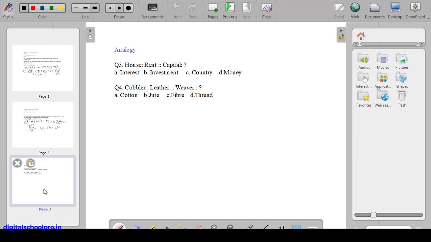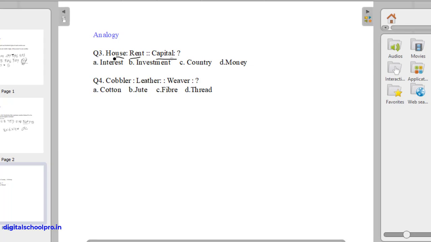It is analogy now. We have already done analogy in our earlier class. Now we start here. House is equal to rent and capital is what? If we have a house, we can earn money by renting it out, right? So if we have capital, how can we earn money? We can earn money through interest. Investment is not the correct answer, because we invest the capital; the earning is interest. Country and money are not relevant. Interest is more appropriate. So the correct answer is interest.